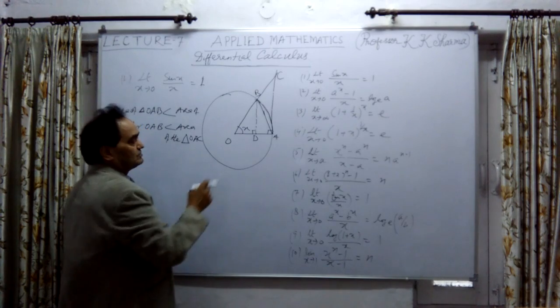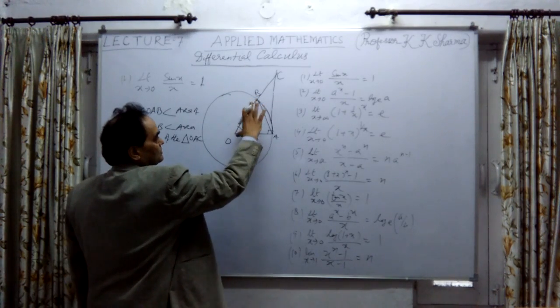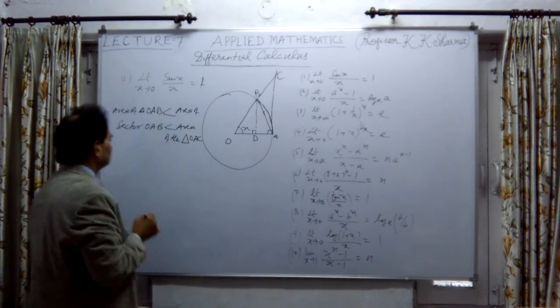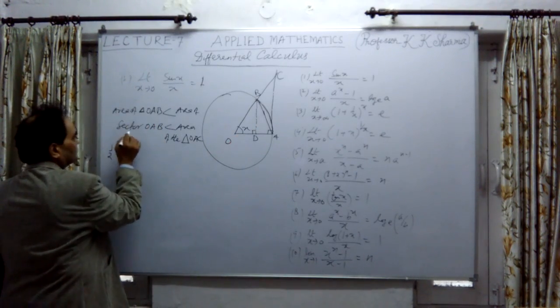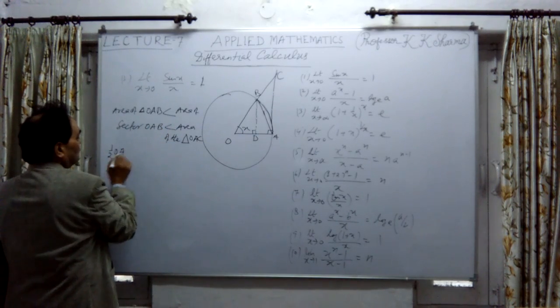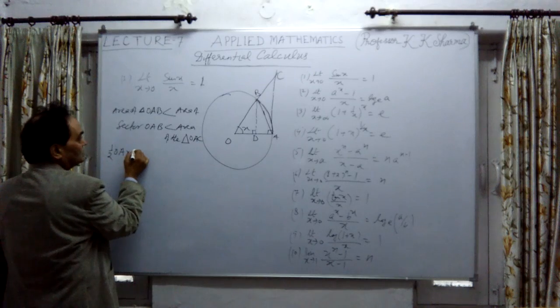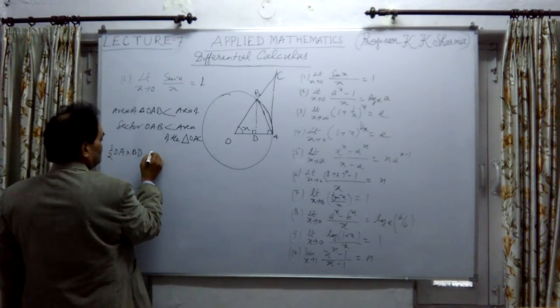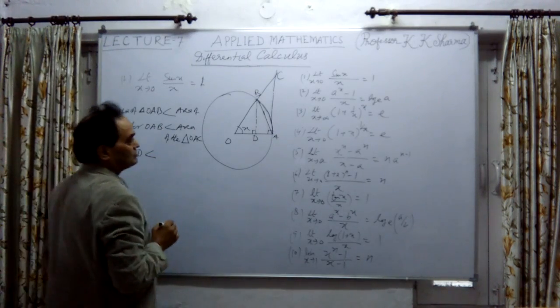So the area of triangle OAB is half OA into BD, which is smaller than the area of the sector.